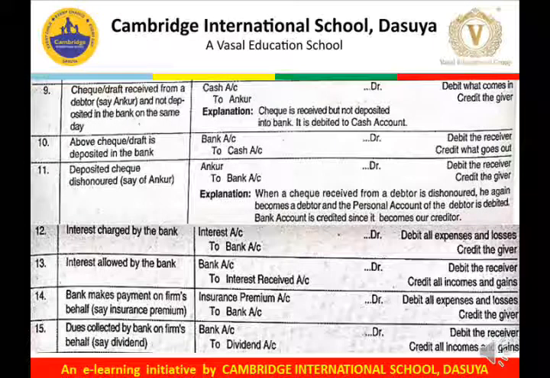The next entry is check or draft received from a debtor, say Ankur, and not deposited in the bank on the same day. Because we have received the draft or the check and did not deposit it into the bank, it must be lying with us. So there is no involvement of the bank here. In that case, we will treat that draft or check as cash.